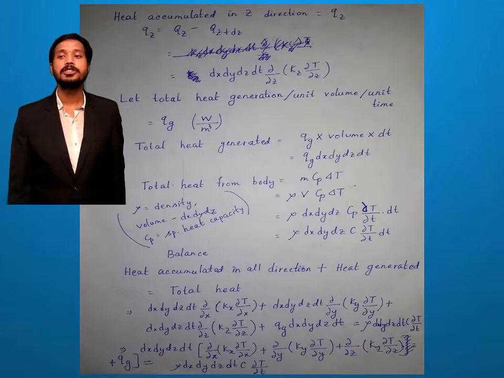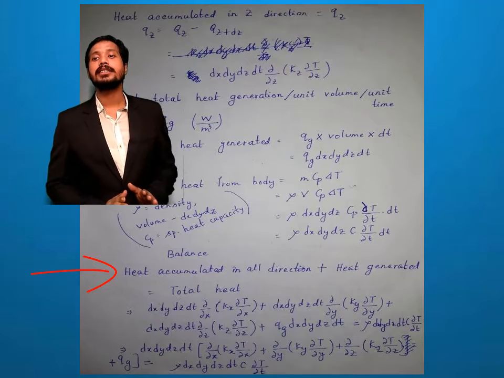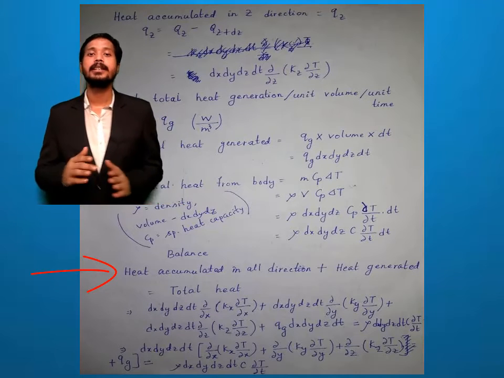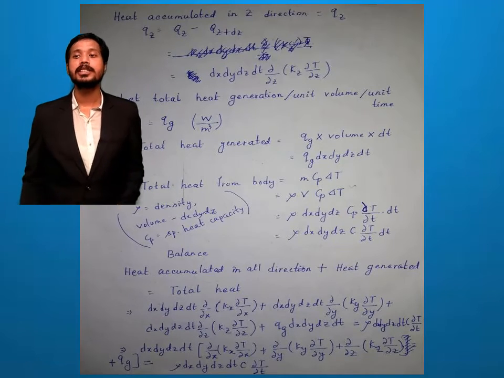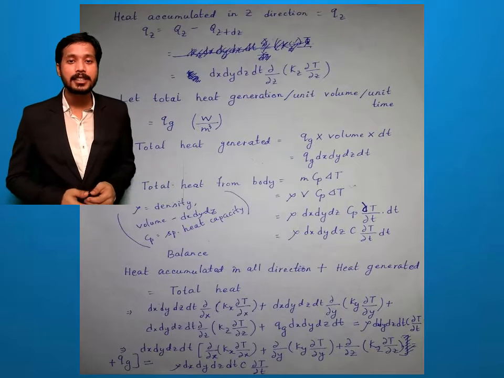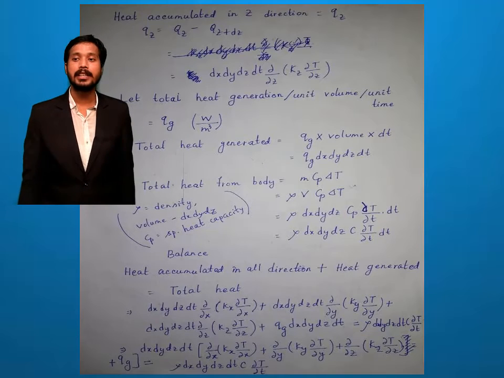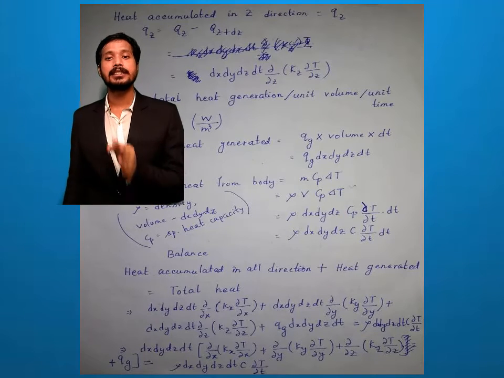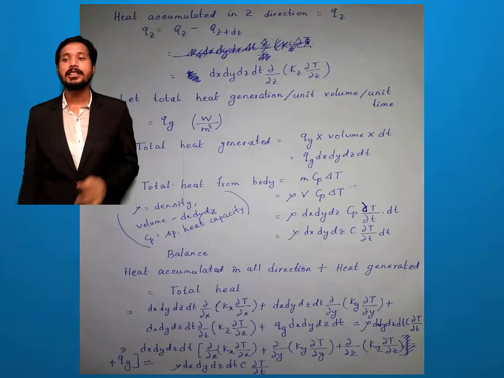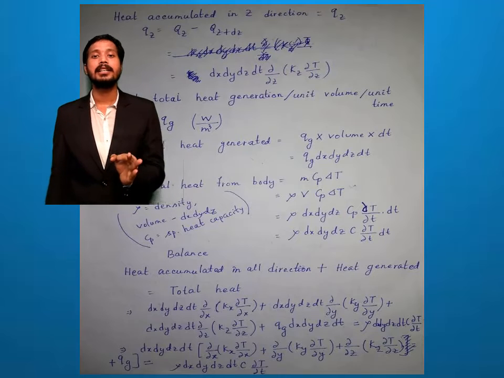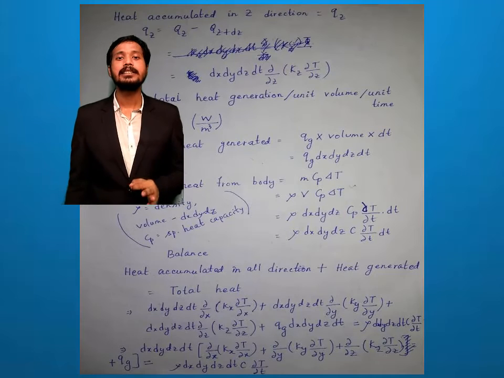So finally if we balance these three equations, then we can write heat accumulated in all direction plus heat generated will be equals to total heat. So what is the heat accumulated in all direction? In first x direction, how much? Dx, dy, dz, dt del x of kx del t by del x. In y direction, plus dx, dy, dz, dt into del y of ky into del t by del y, plus in z direction dx, dy, dz, dt into del z of kz into del t by del z, plus heat generated.